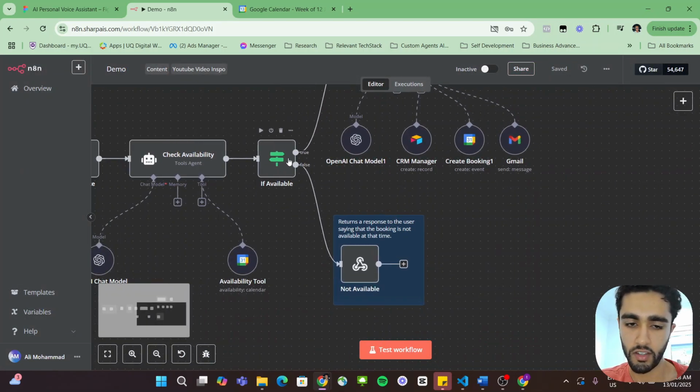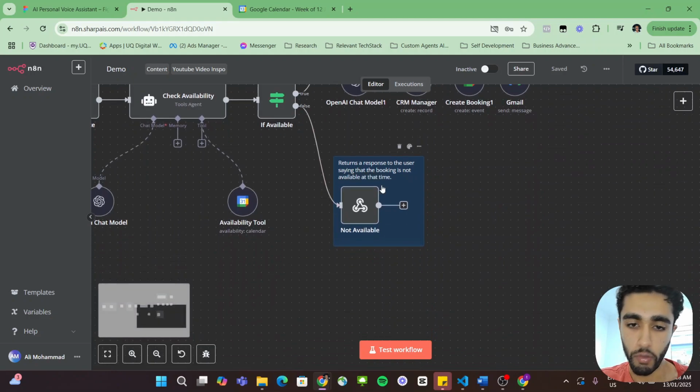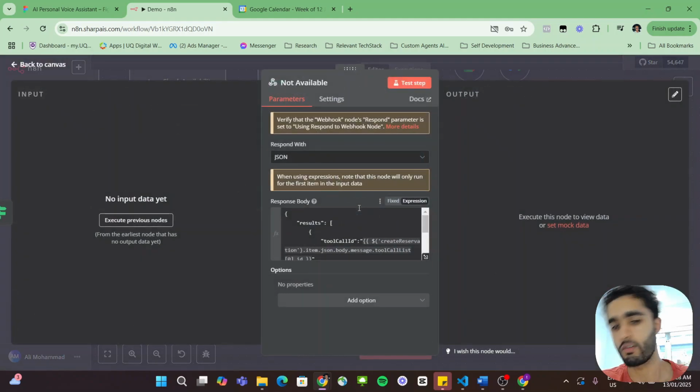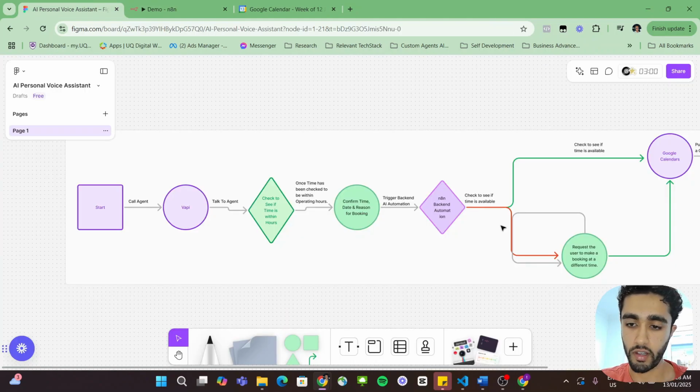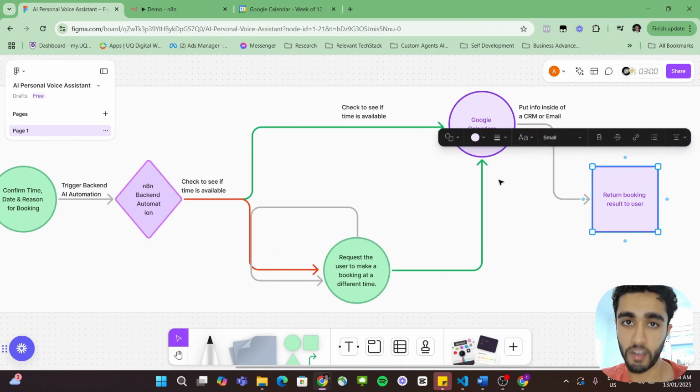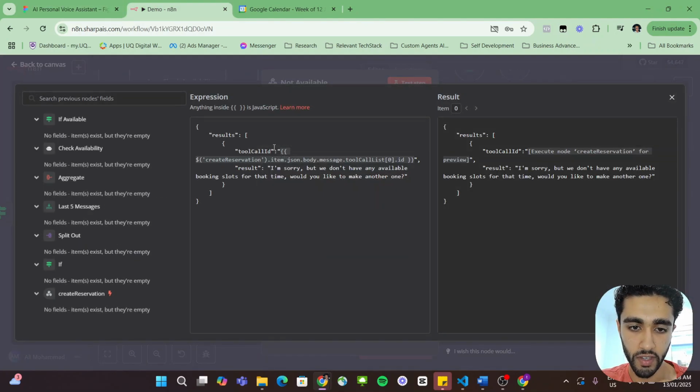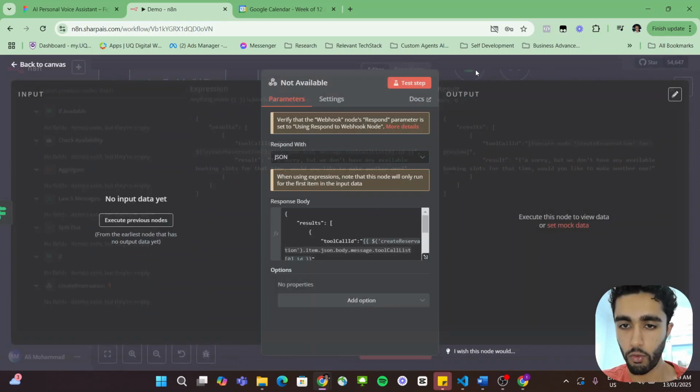Now, on the second case where that time is not available, we basically return a response to the user saying that the booking is not available at that time, and we just rinse and repeat. Kind of like this. It's basically the same thing. So, what does this have? Exact same tool call, and then just a static response saying, I'm sorry, but we don't have a booking available at that time, please make another one.